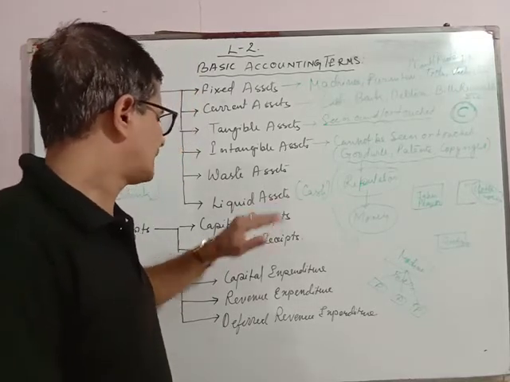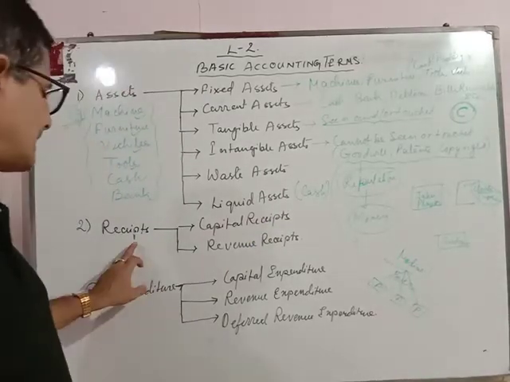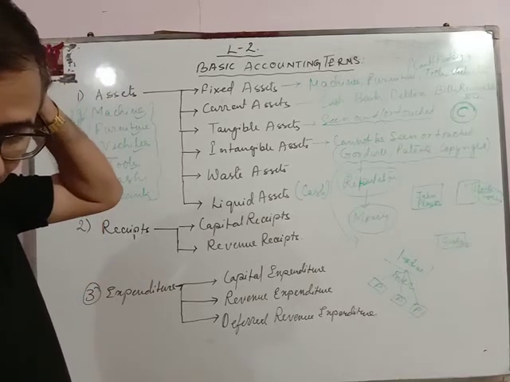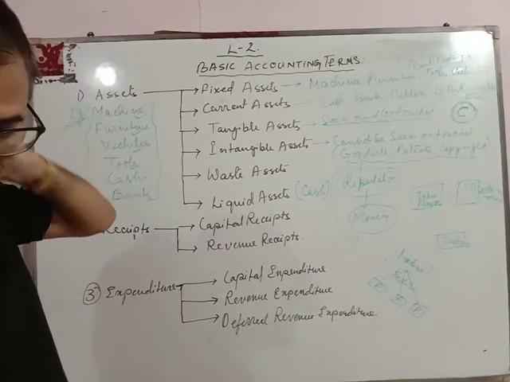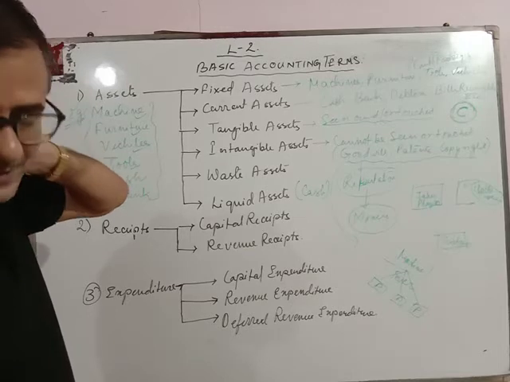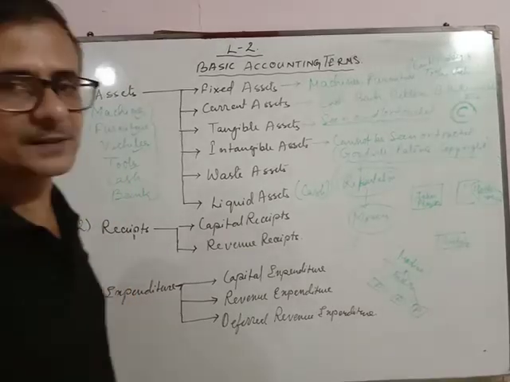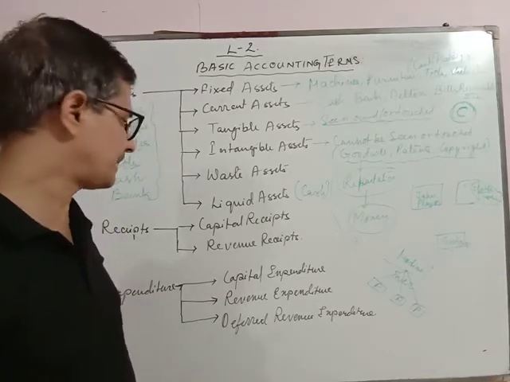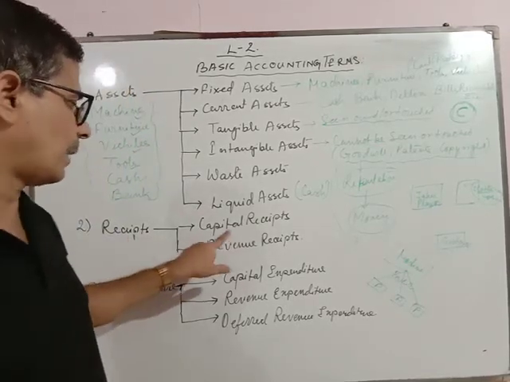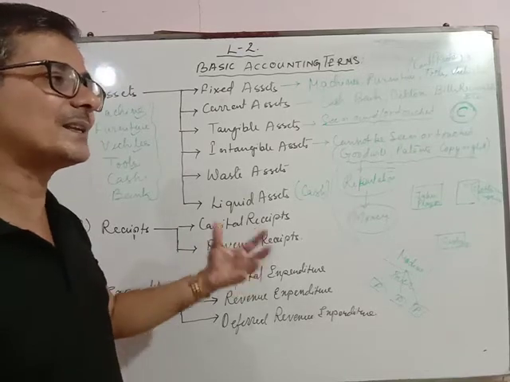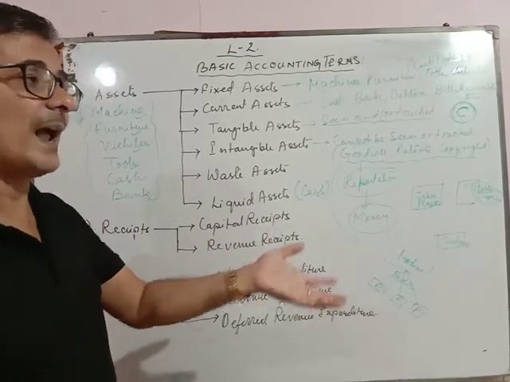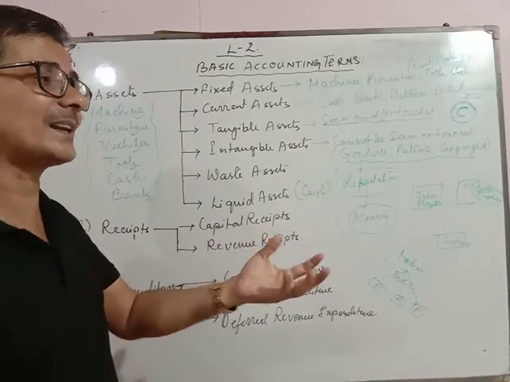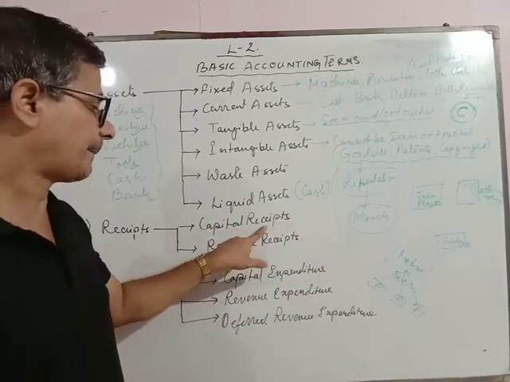So it is called the liquid assets. Next is receipts. Receipts means whatever amount a business earns by selling goods or services. Whatever money the business earns by selling goods or services is known as receipt. Now what is capital receipts? The one-time huge amount that he receives is known as capital receipts.